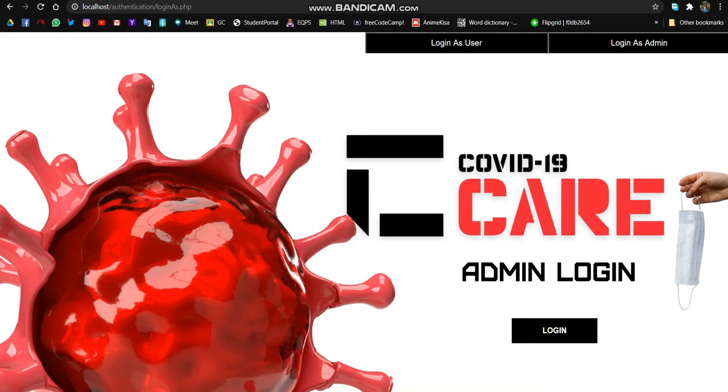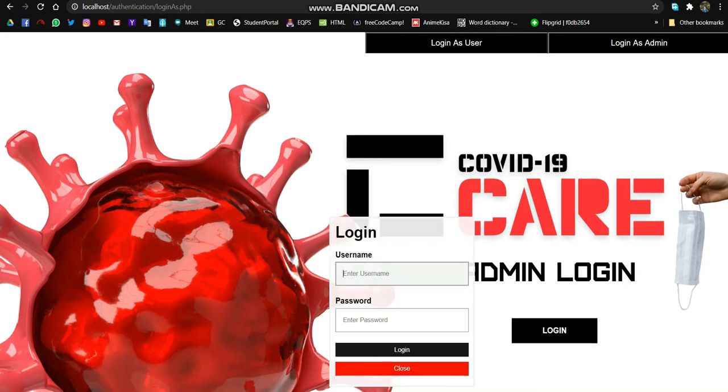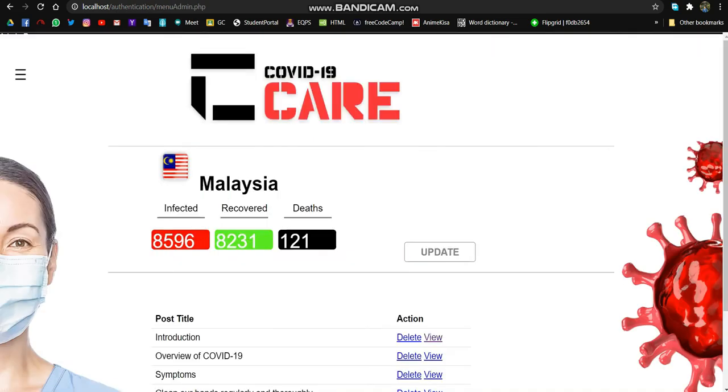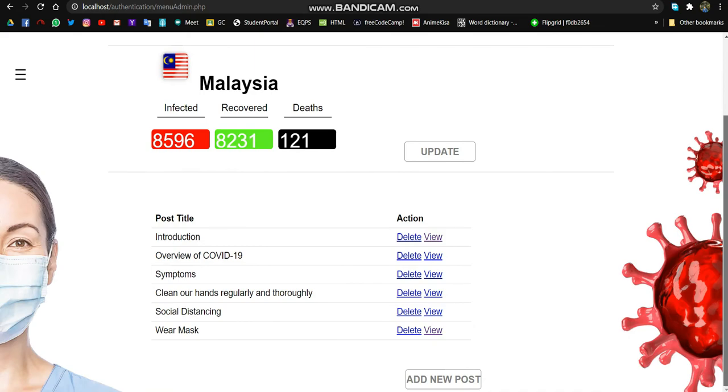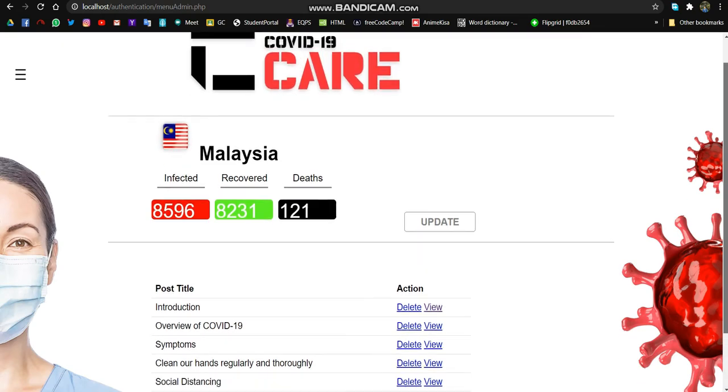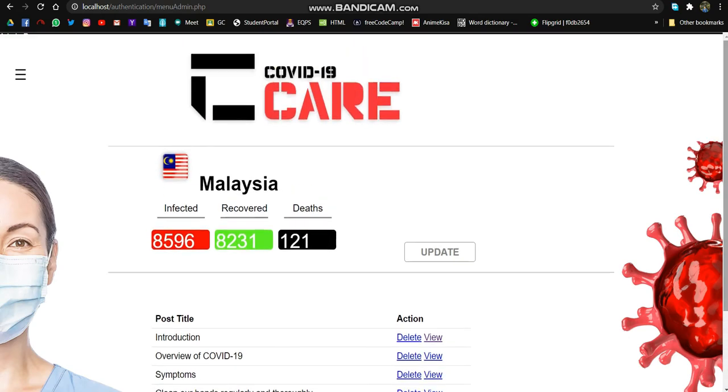A4CS2304B. So this is our croquet system. First I will log in as admin. This is the login page. Put the username admin, put the password, and click the login button. So this is the homepage of admin, which shows the statistics and the posts.